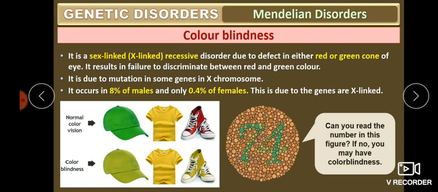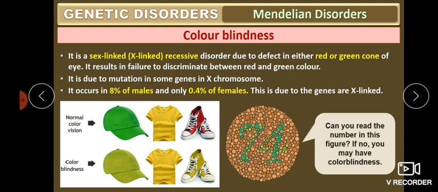Why? Because this is due to genes present on the X chromosome with a recessive character. Females have two X chromosomes. So even though one X chromosome can have the defect, the other X chromosome will compensate. So females are rarely affected.